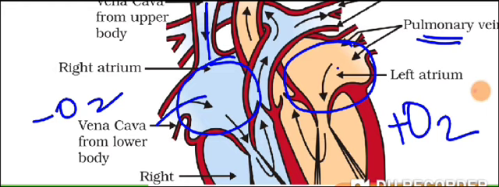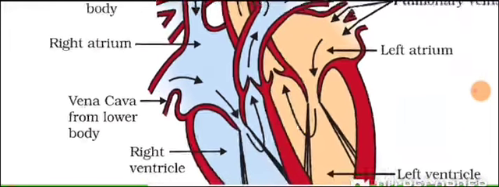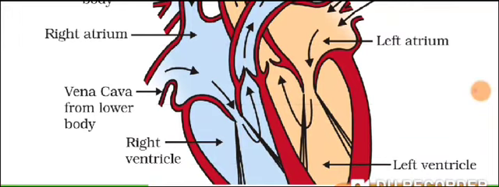So what will happen now finally? Both the atriums, that is the right atrium and the left atrium, will become full. So once they are full, at that time they will undergo contraction. The contraction of the auricles will result in the opening of this particular junction. This is called the valves. Now you know what is the importance of these valves in the heart? Yeah, it is to prevent the reverse flow of blood. Reverse flow means when the auricles or the ventricles are contracting, the blood shouldn't go back to the auricle. So therefore there are valves provided to prevent that reverse flow.